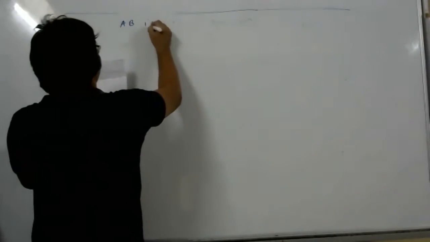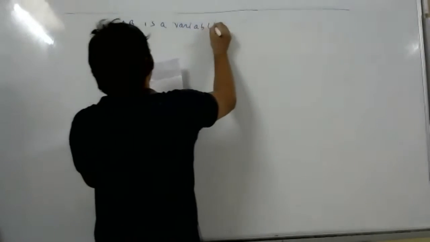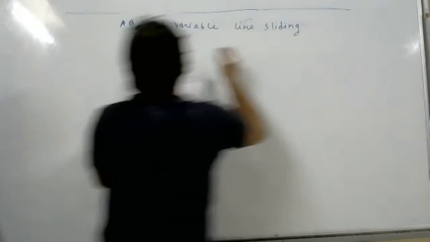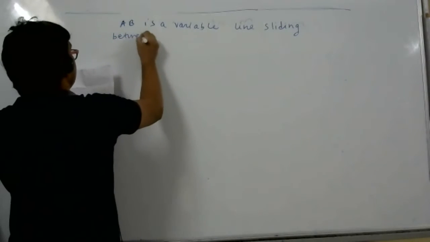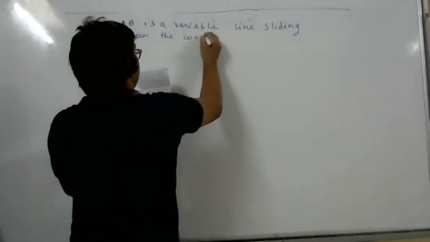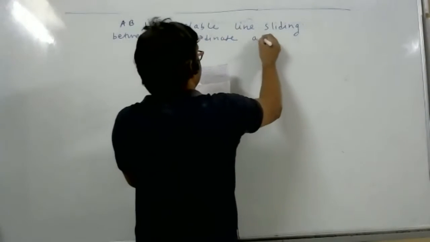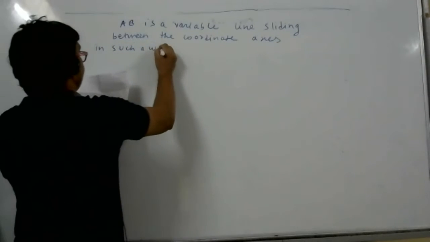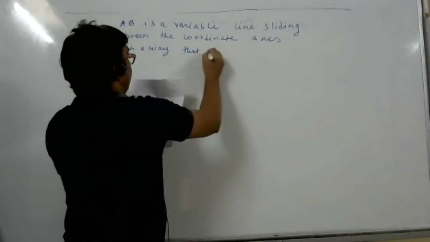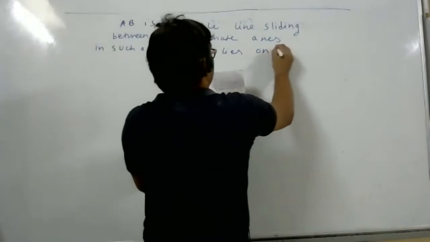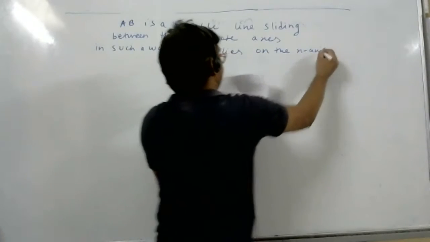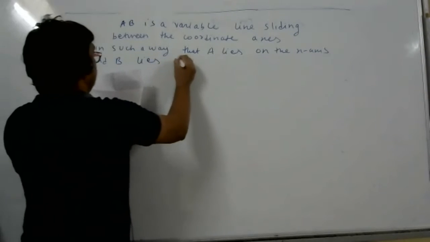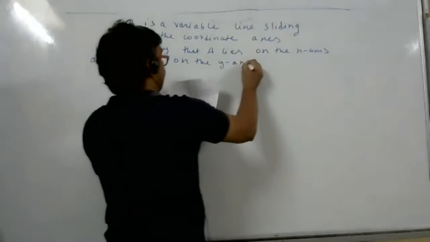AB is a variable line sliding between the coordinate axes in such a way that A lies on the x-axis and B lies on the y-axis.